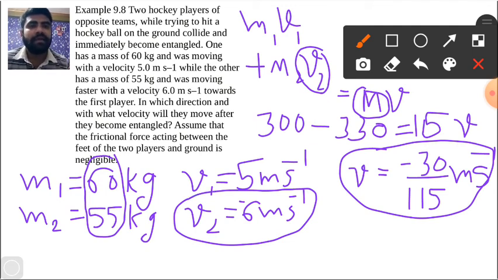So we can say that after becoming entangled, all players will move in this direction, whether we take it as left or right, in that direction. So the final velocity will be in the direction of the second player's velocity, and that is our whole answer. All the players have the velocity in the direction of the second player, whether it is right hand side or left hand side.